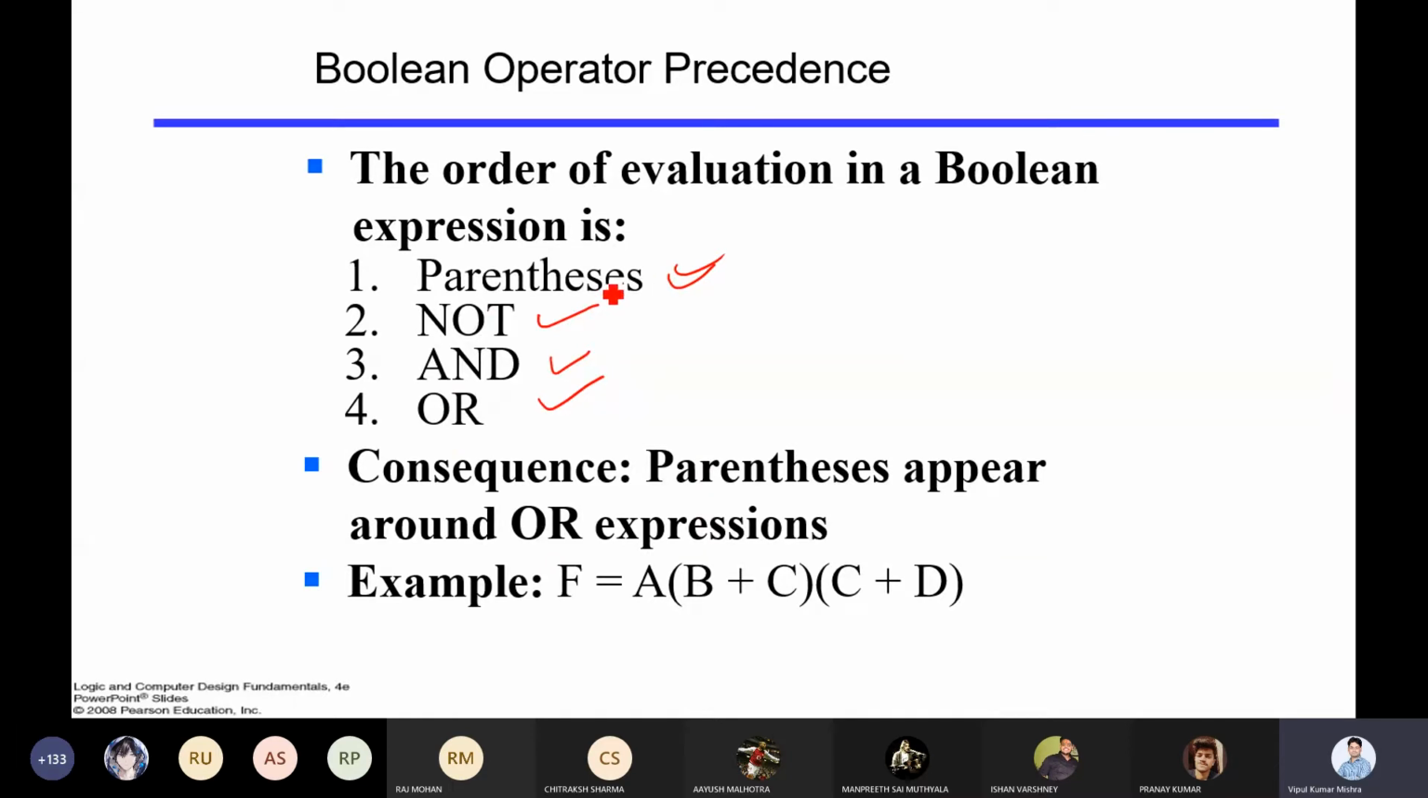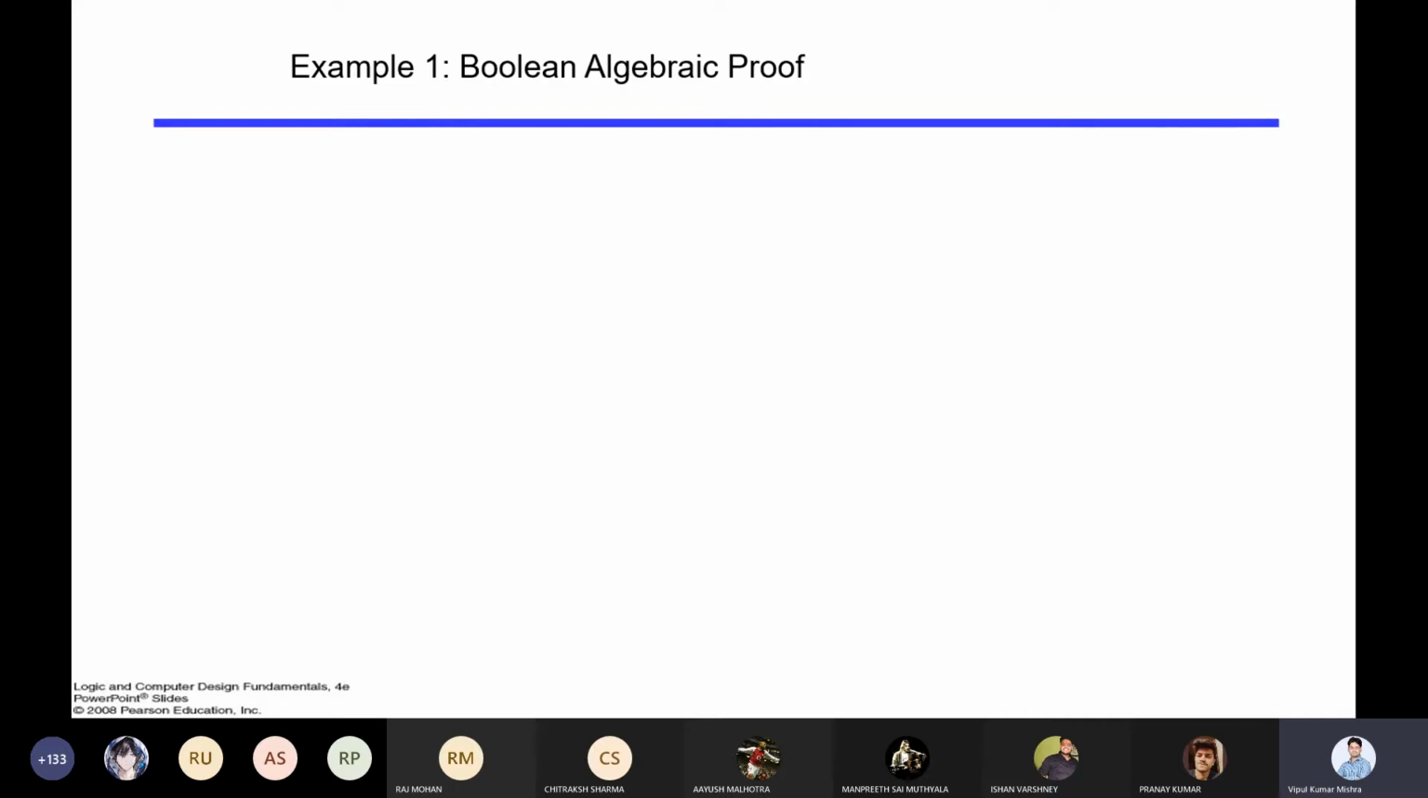First the parenthesis, second is the NOT gate, third is the AND gate, and fourth is the OR gate. Right. So in that way you will solve the problem.